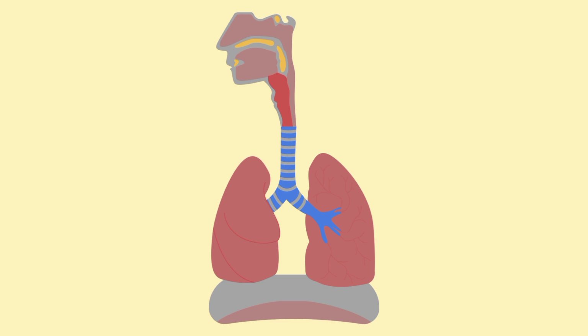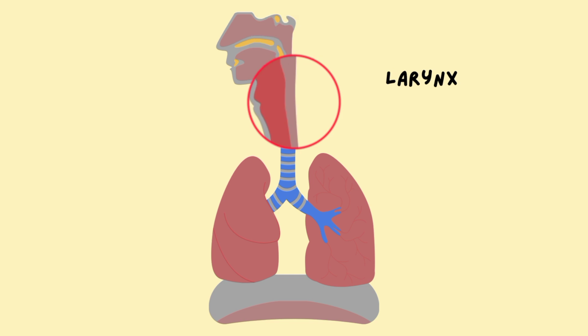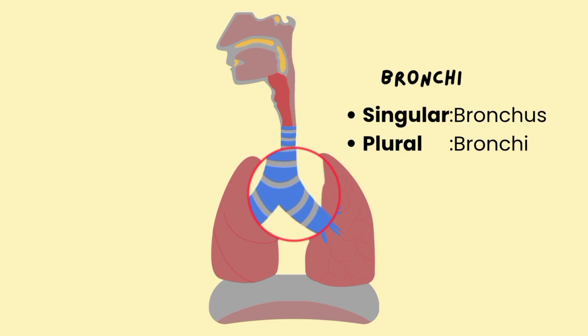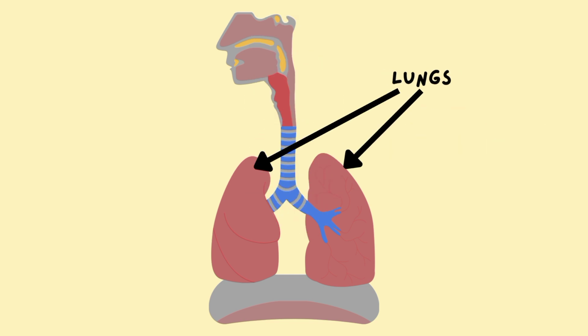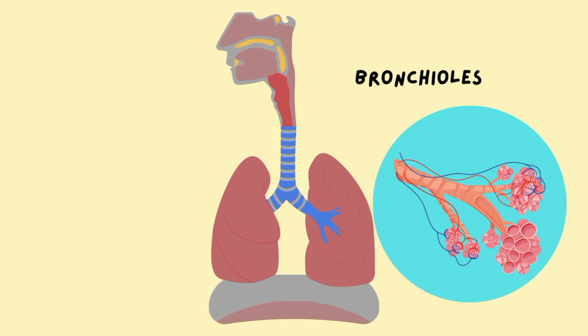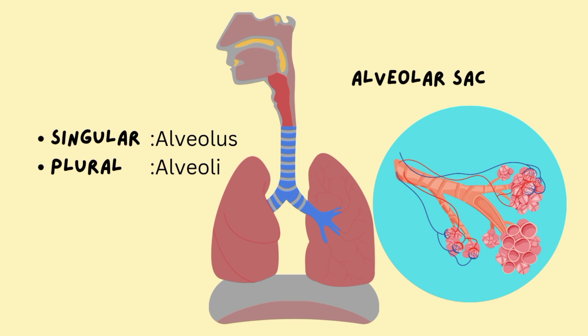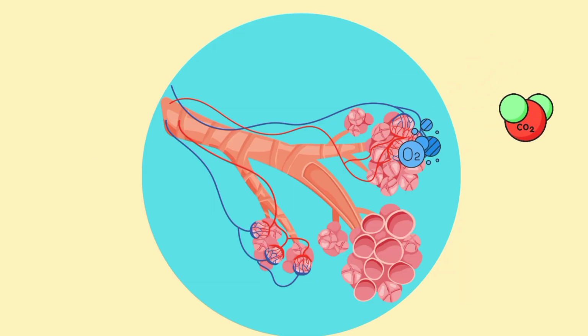Our respiratory system consists of the nasal cavity, which filters air. The air then moves through the pharynx, larynx, and trachea, which divides into two bronchi, each leading to a lung. In the lungs, the bronchus divides into smaller bronchioles, which end in alveolar sacs. The exchange of gases takes place in these alveoli.